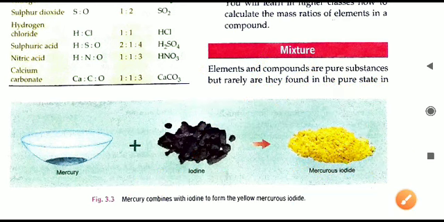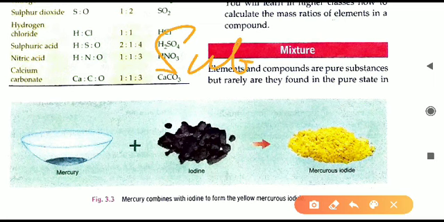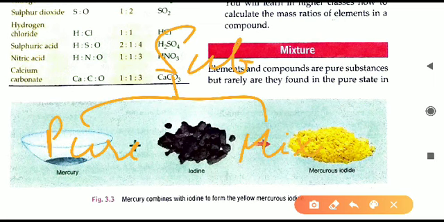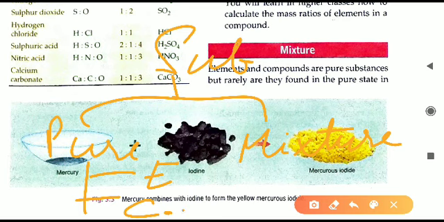Pure substances again are of two types. I will just make it again: substances, two types, pure and mixture. Now pure are again of two types. One is called element, the second one is called compound. So that is how we can say there are two types of substances, pure and mixture.